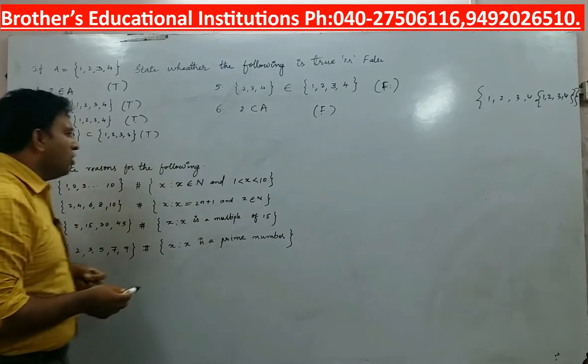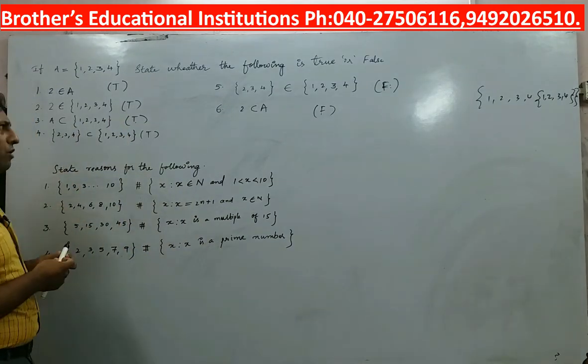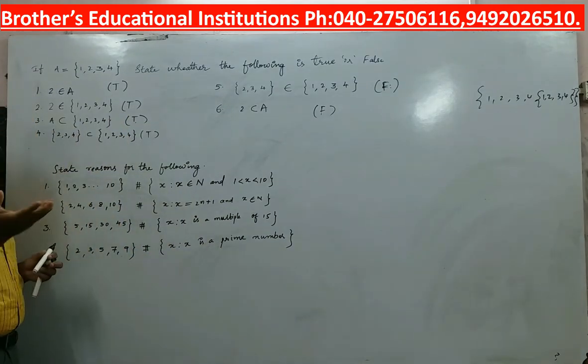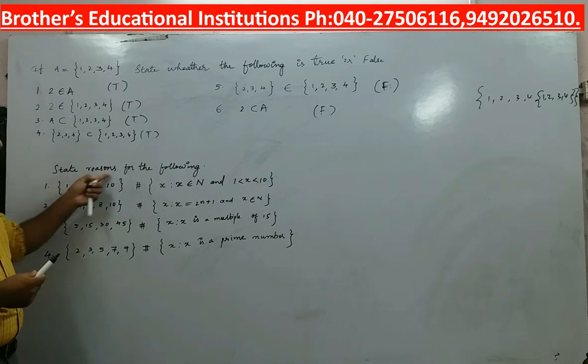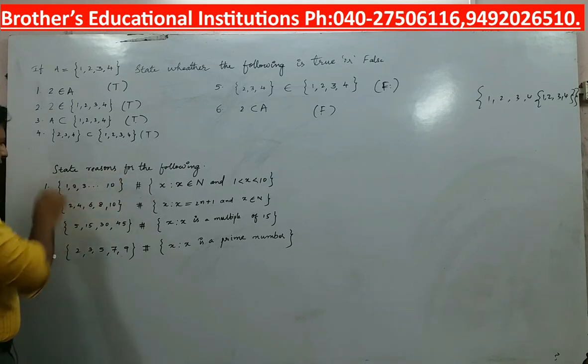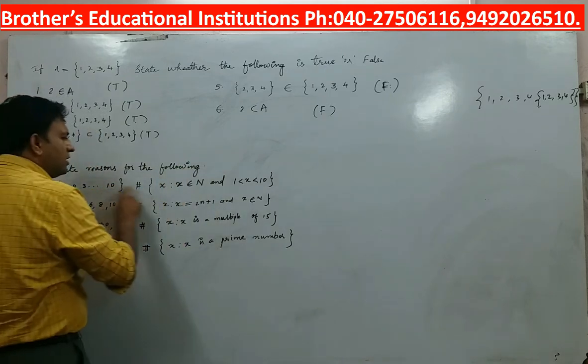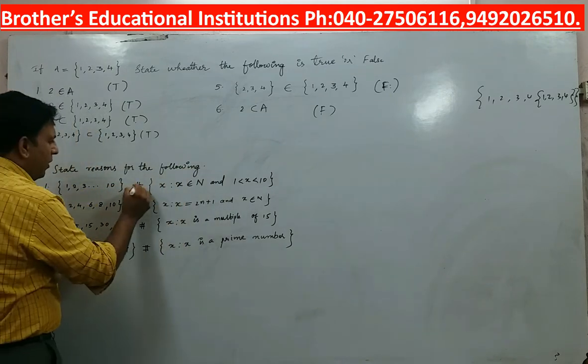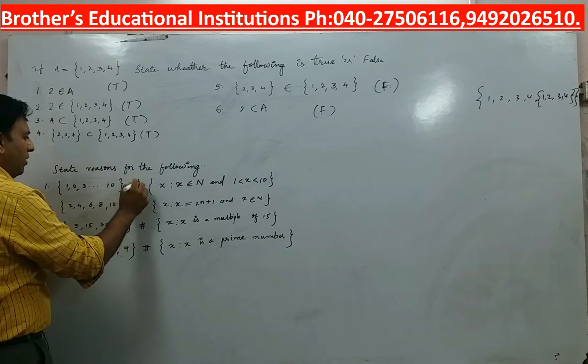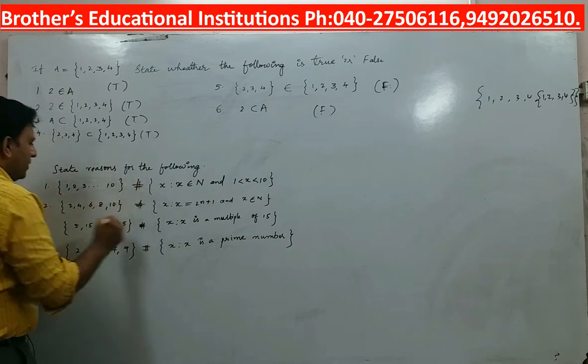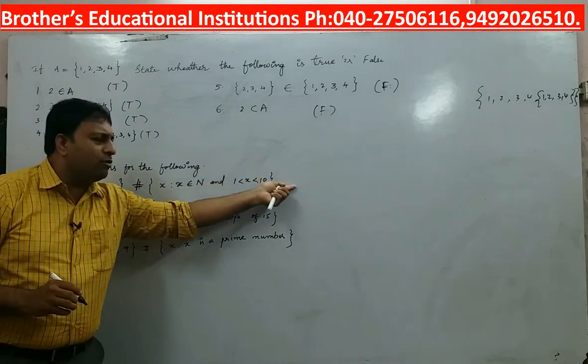So I am sure you understood how to handle this true or false. You can take other examples from the textbook as well. Now state the reasons for the following. I have given you certain statements, and it is clearly given that this is equal and this is not equal. All right, not equal. Now, why it is not equal, we have to cite the reason.